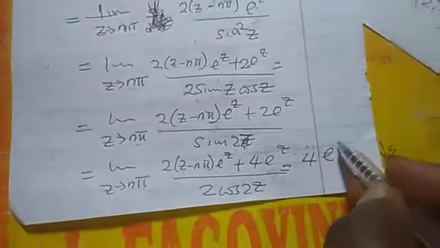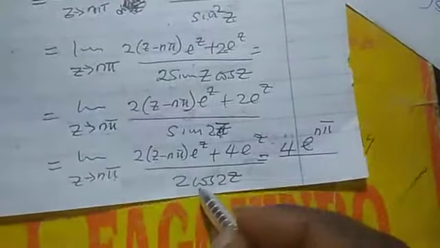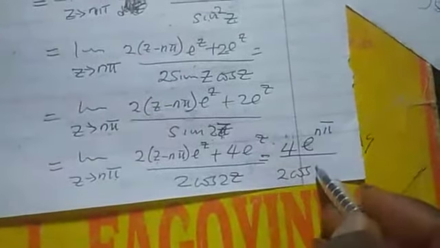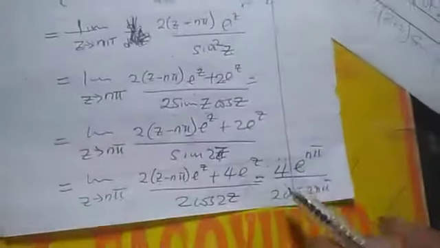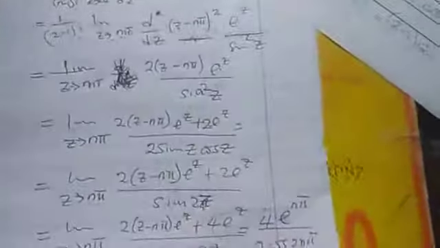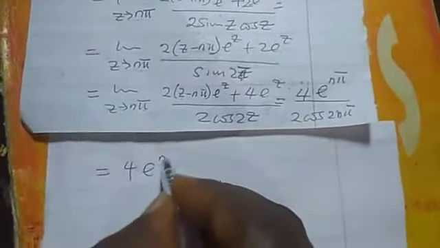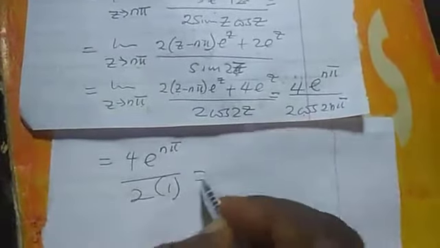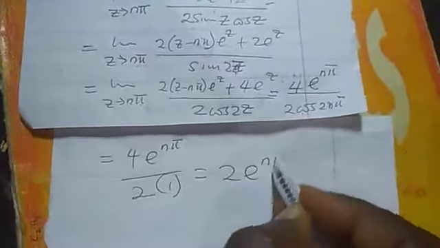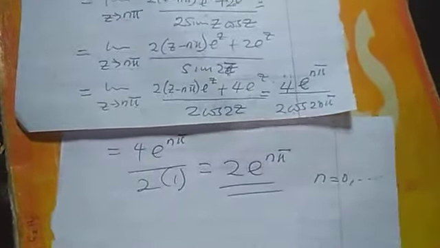What we have left is 4 exponential n pi over 2 cos 2n pi. But cos 2n pi is 1 already. So what we are going to have is 4 exponential n pi over 2, since cos 2n pi is 1. So finally our answer is 2 exponential n pi, for all n running from 0 to infinity.